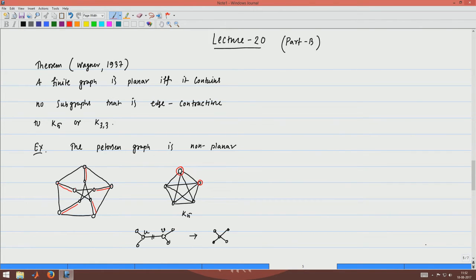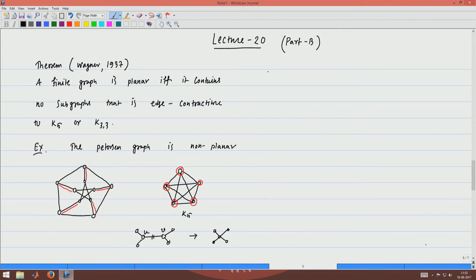Similarly, these two vertices will be merged into one vertex here, and these two vertices will be merged into one vertex. These two vertices will be merged into one vertex. So, it is easy to see that the Petersen graph is edge contractible to K5. So, the Petersen graph is non-planar.